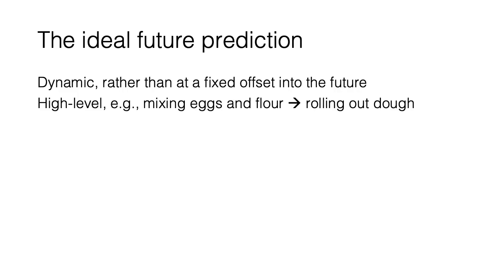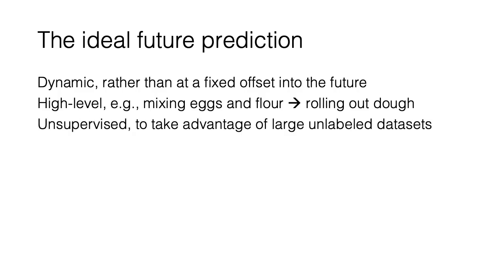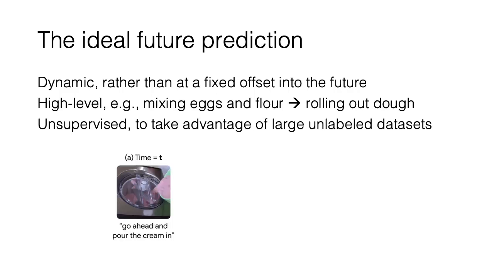We'd also like this prediction to be high level. For example, given a visual state of someone mixing eggs and flour, we might want to predict that they're next going to roll out some dough. Finally, we'd like for this prediction to be unsupervised so we can scale to the large data sets of diverse, unlabeled human action that have recently been released.